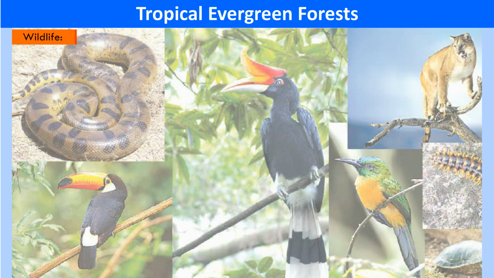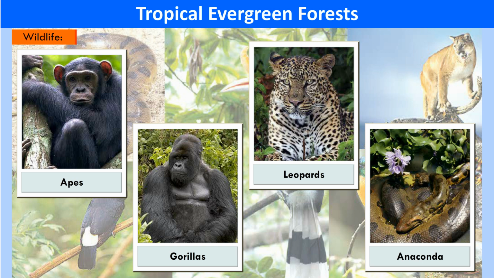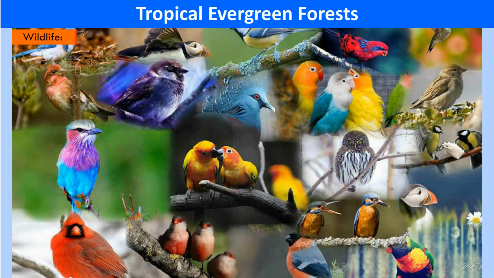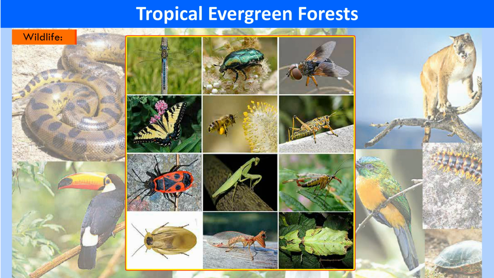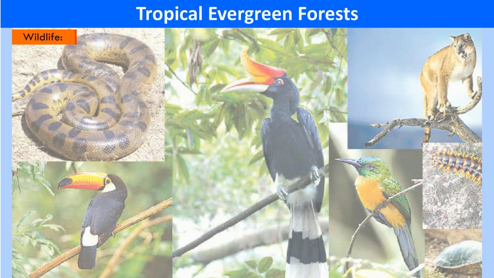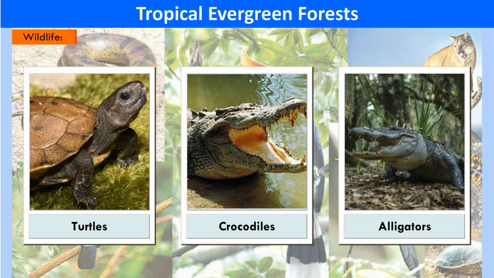Wildlife. The dark, damp forests are home to a rich variety of wildlife like monkeys, apes, gorillas, leopards, elephants, and snakes like the anaconda and python. Colorful birds like parrots, pigeons, toucans, hornbills, hummingbirds, and jacamars are in abundance, while pumas and jaguars are common on land. A huge variety of insects such as great millipedes, leeches, beetles, spiders, butterflies, moths, bats, and lizards also live among the fallen leaves. Swamps abound in turtles, crocodiles, and alligators.